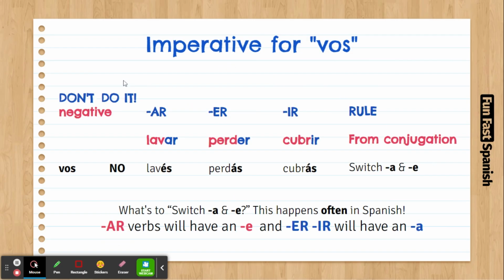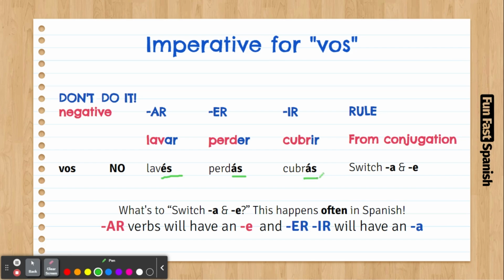Okay, now if you're gonna do the negative, well, it's exactly the same thing that we were doing with tú. Yeah, we're gonna do the same switch for AR, and ER and IR verbs. So if you have an AR verb, you're gonna put an E. If you have ER or IR, you're gonna put an A. But the only difference here is that the stress is gonna be at the end.